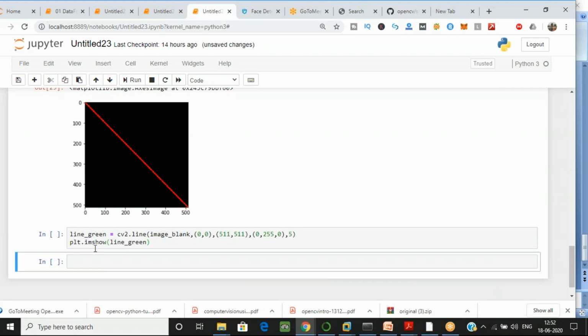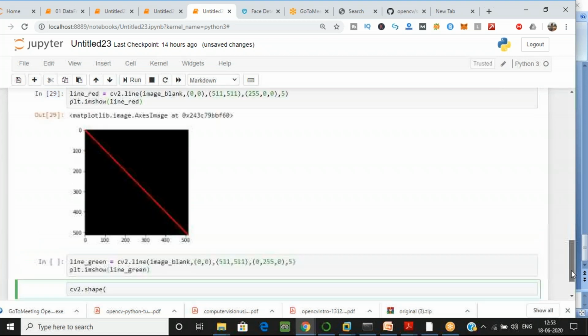Yes. Now I'll write the same for you. So syntax is cv2 dot shape. Now you can take any shape. You have rectangle, you have circle, you have line. You can take any shape, and you have to specify over here. What have you taken in this? The image on which you want to draw. So first here you have the image on which you want to draw, and the first coordinates which you want to give is point 1.